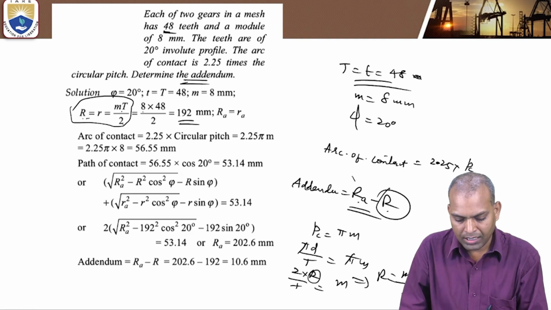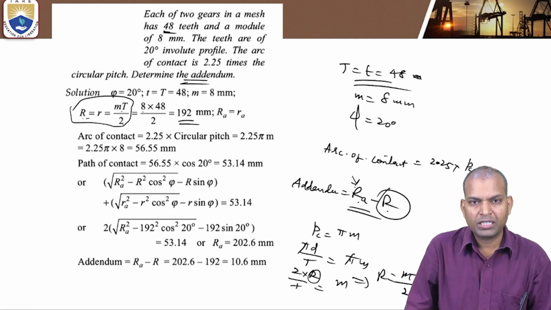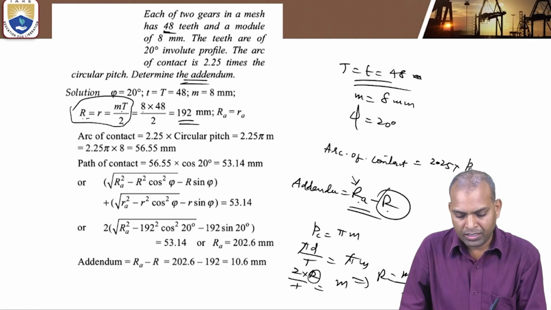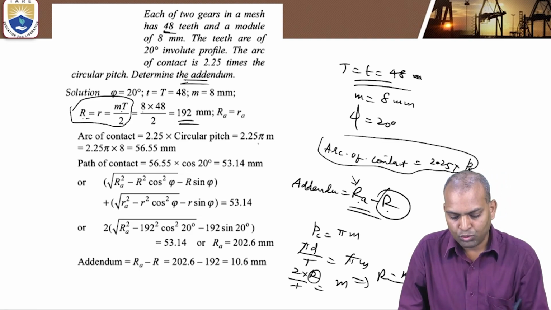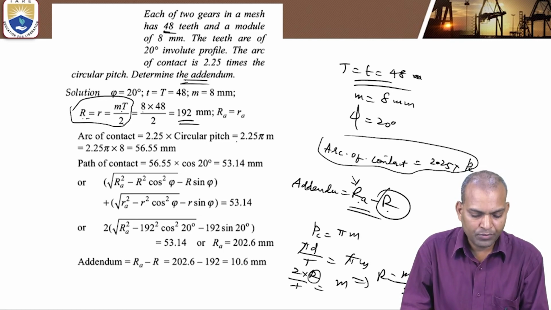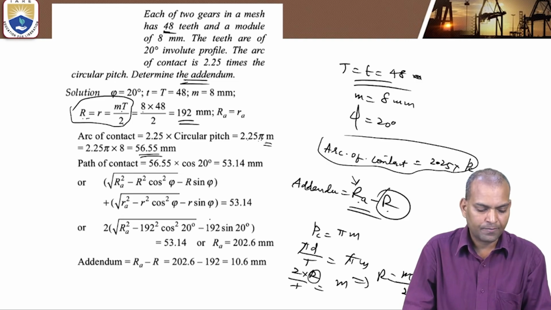Now we know the capital R. We want RA, that is the addendum circle radius. Now there is one more clue given. Arc of contact equal to 2.25 times PC, and PC means pi M. This M is 8. 2.25 times pi times 8, that is 56.55 millimeter.